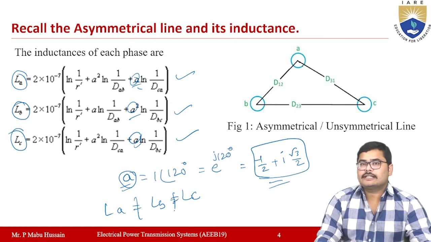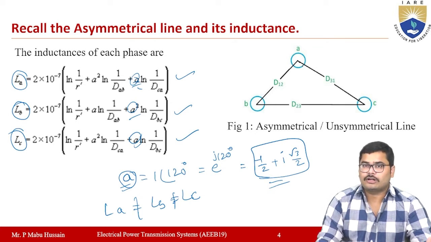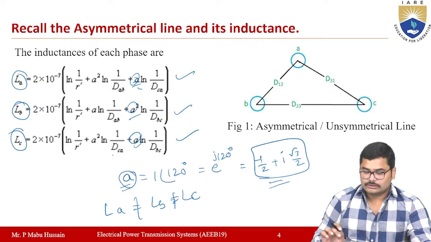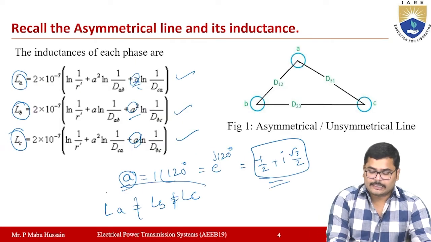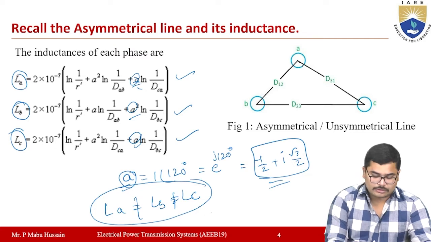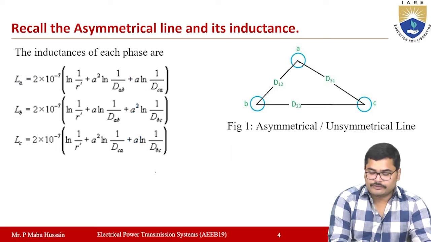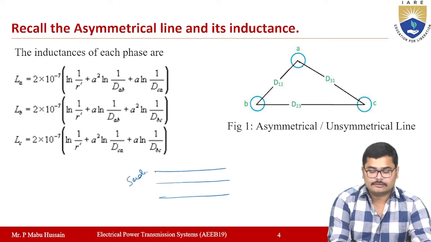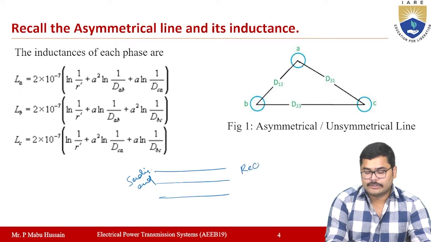Right. So the inductance of an asymmetrical three-phase transmission line for each phase is not the same. But in case of a symmetrical line, the inductance will be the same. So when inductances are not the same, what will happen? Suppose you take a three-phase line, this is the sending end and this is the receiving end.